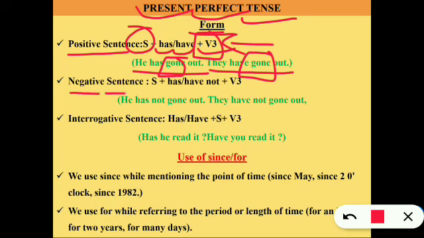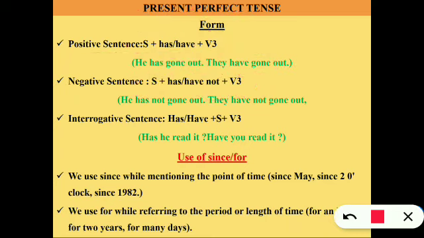In a negative sentence: subject, has not or have not, plus V3. In a negative sentence, of course, not will be used, so here it is have not, has not. He has not gone out. They have not gone out. I hope it's clear.